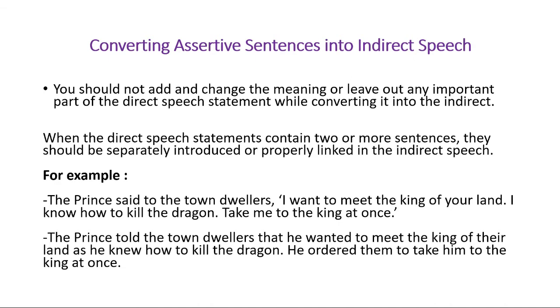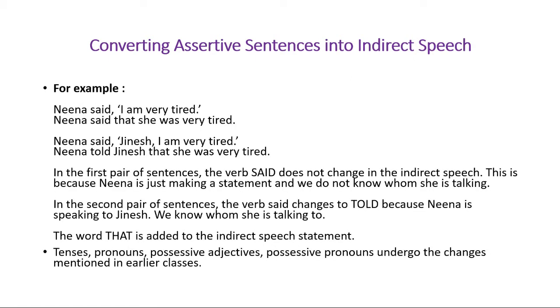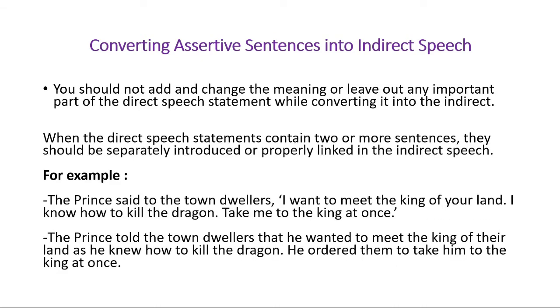So in the earlier examples, we discussed the basic rules, but in exams, we find some very tough assertive sentences which we need to turn into indirect speech. So here we have an example. It has actually two parts. The prince said to the town dwellers, I want to meet the king of your land. I know how to kill the dragon. Take me to the king at once. So this has two or more sentences. It is actually a paragraph, and the whole thing makes a statement.